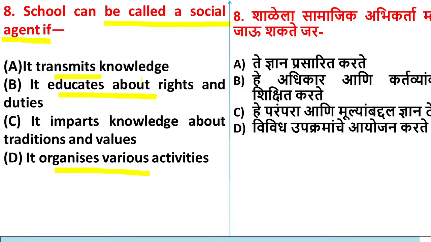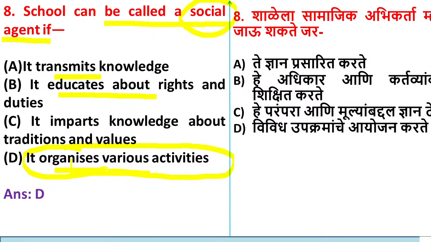Yes, here the right answer is option D, if it is organizing various activities. School can be called a social agent only if the school is organizing some social activities here. Then only we can say that the school is a social agent. So option D is correct here.